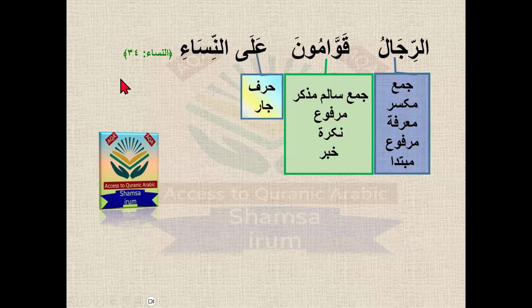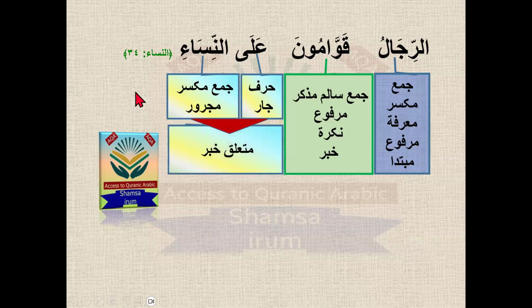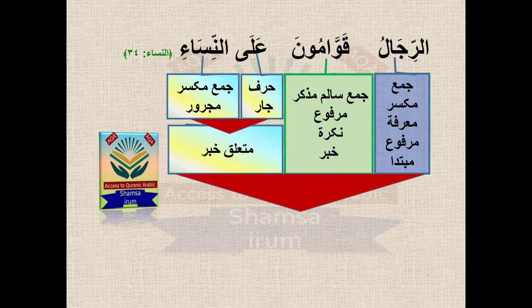So this is jar, ala is harf jar. An-nisa'i is also a jama mukassar, a broken plural, which is majrur. So the jar majrur is a muta'alliq khabar, and here look, the muta'alliq khabar comes after the khabar. Okay, so both options are open. Muta'alliq khabar can come after the khabar, or it can also come before the khabar. So mubtada, khabar, muta'alliq khabar become a jumla ismiya. The translation is the men. I should write here the men. Let me write here.